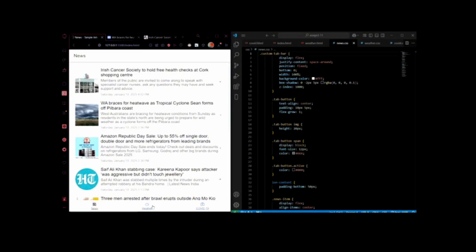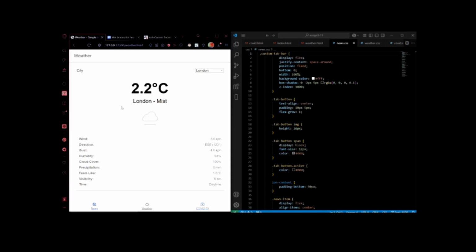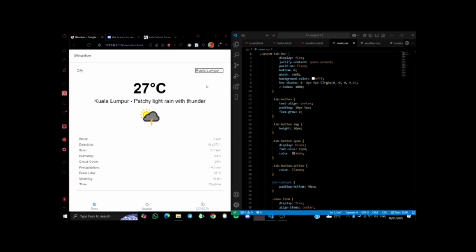And here there's the weather page. You can choose the city here. It will show you the degrees for the city weather, and tell you the description for it, and some information like wind direction, gust, cloud cover, feels like, visibility, and the time of the city. Let's try Kuala Lumpur, and it shows an image for the weather.